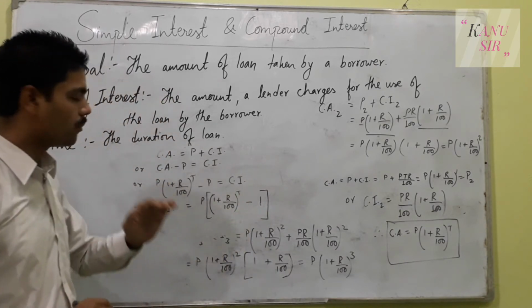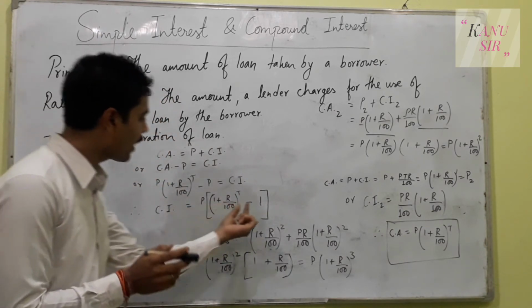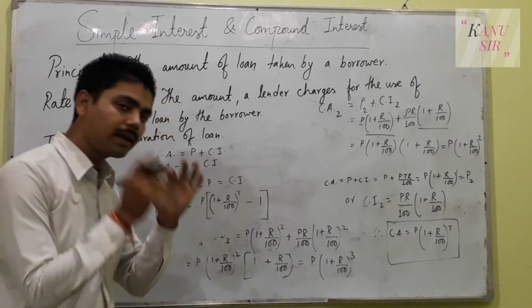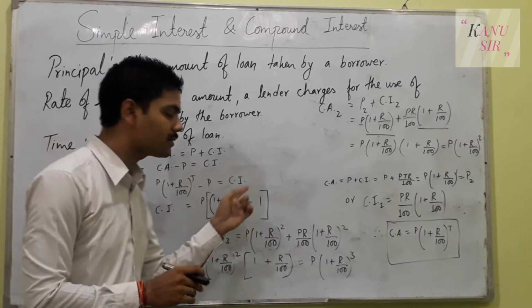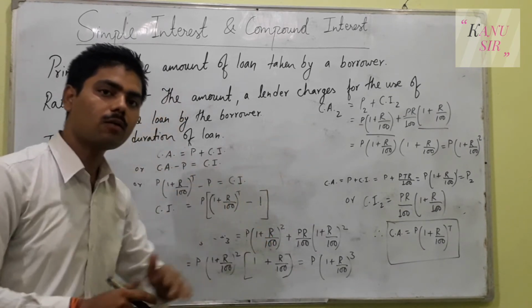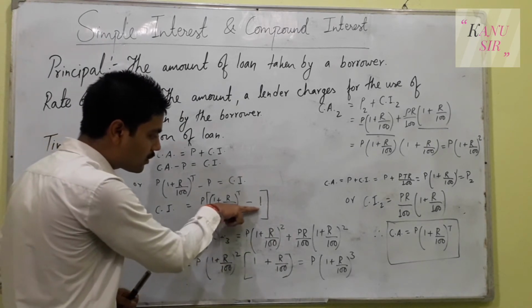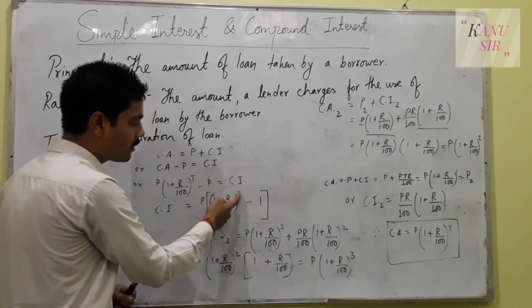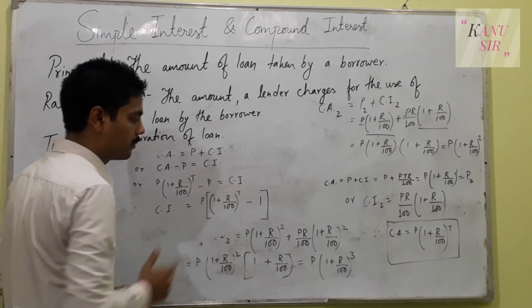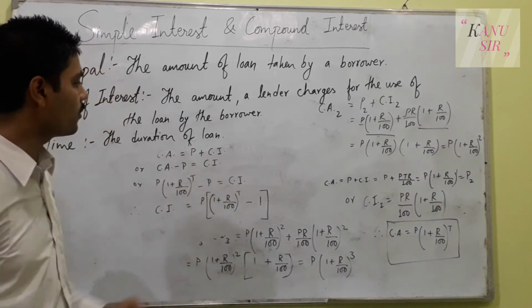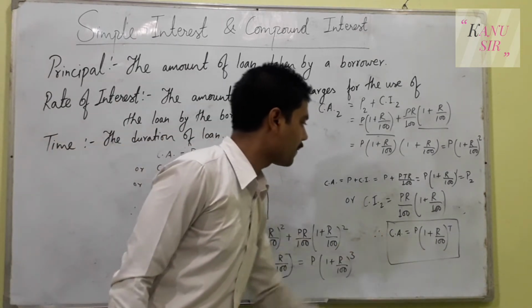And most of the students put this minus 1 near to the T and get confused whether this minus 1 is in the power term or is just a constant number term. It is just a number term here, it is never kept in a power term. So you must be careful about this formula and this formula.